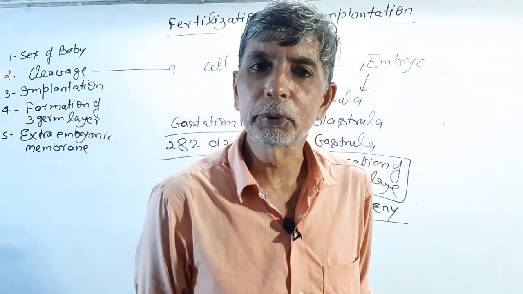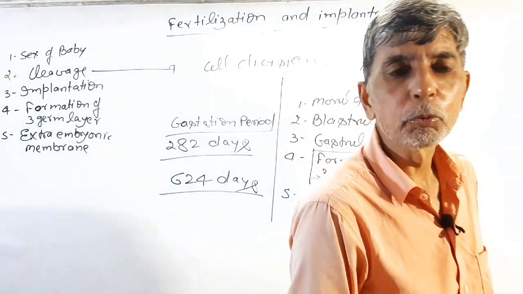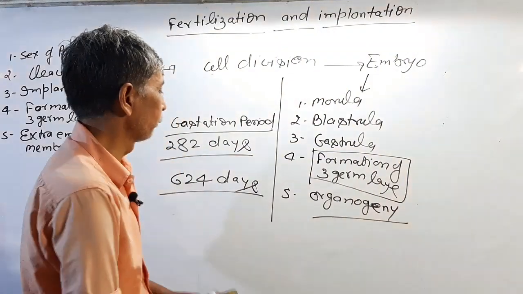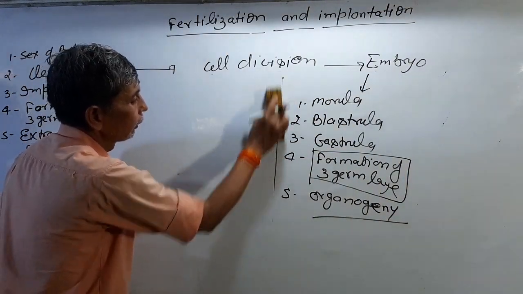Here is something special: the maximum gestation period is in elephant, and the minimum, 14 days, is in the opossum. These are the gestation periods. After gestation,